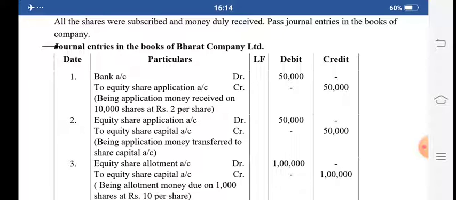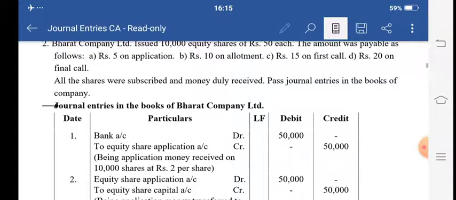And the one more entry related to application you have to pass: equity share application account debit to equity share capital account credit rupees 50,000. The narration will be: being application money transferred to share capital account. Like this you have to write the narration.